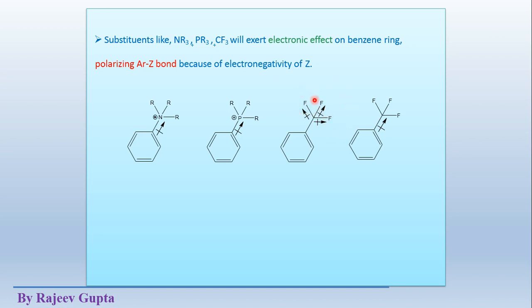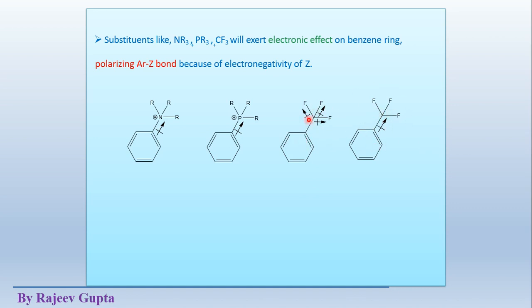So these pull the sigma bonding electron density towards their sides, and this carbon atom becomes somewhat positively charged and becomes more electronegative compared to this complete arene ring system, and pulls electron density outside.